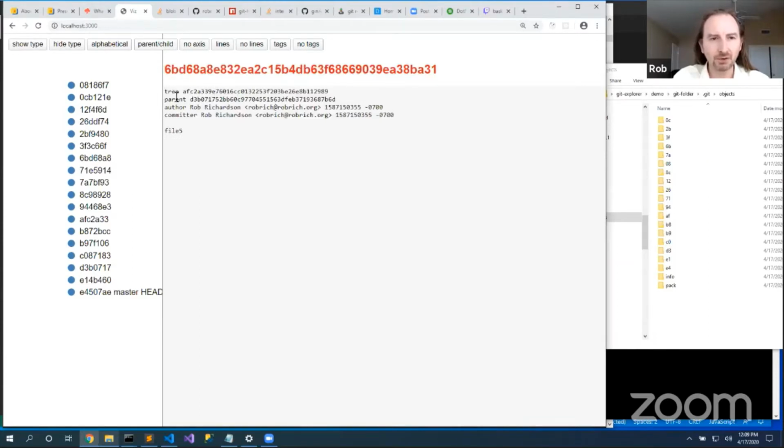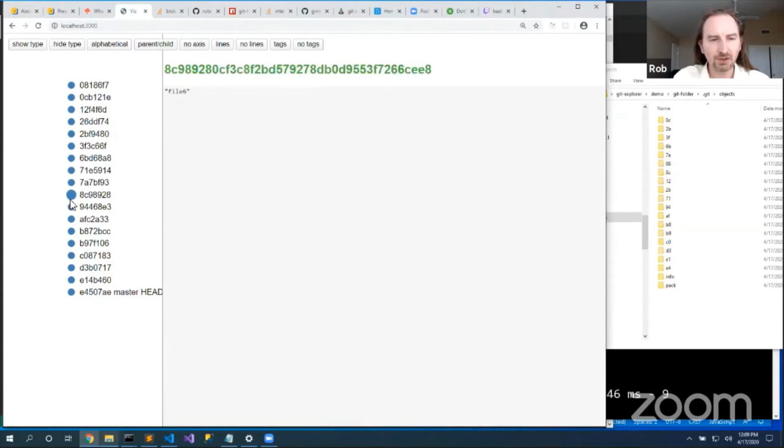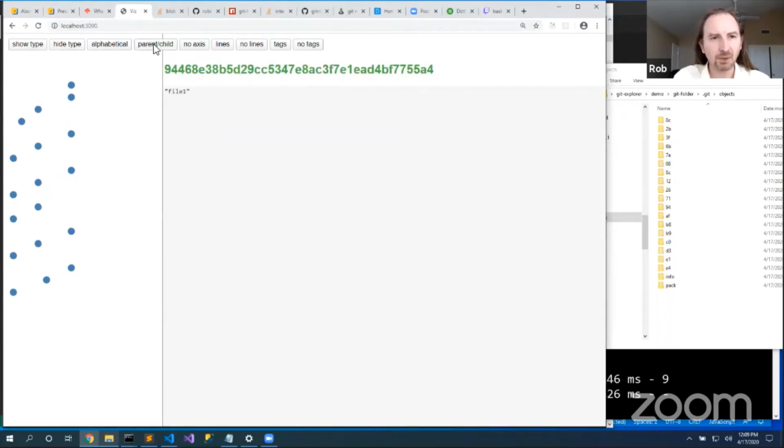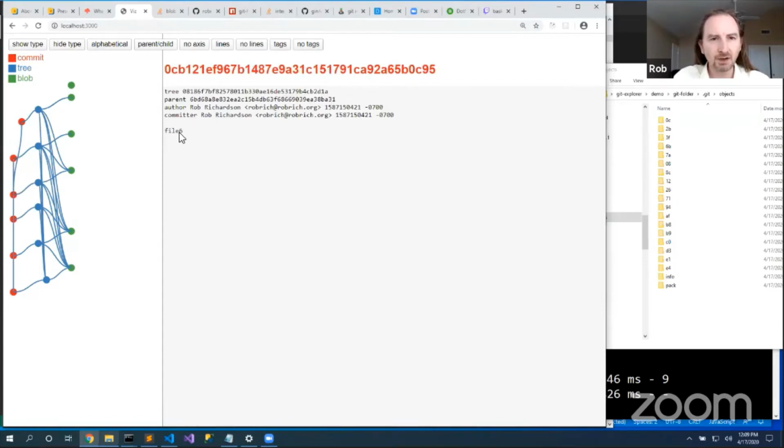Well, this is a tree node. Here's the parents. Well, that's interesting. It's just browsing through the commits, and that's fun. But what if we put them in a parent-child relationship instead? Now I'm going to show the types so I can tell which ones are commits, which ones are tree nodes, which ones are blobs. Here's this commit, and this is the unmodified file6.